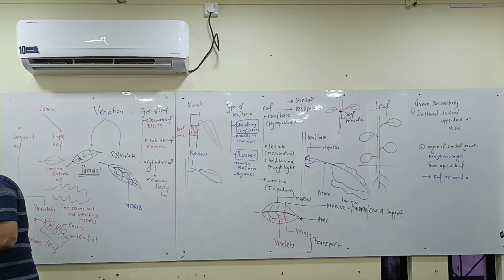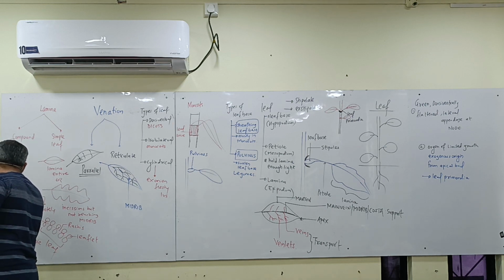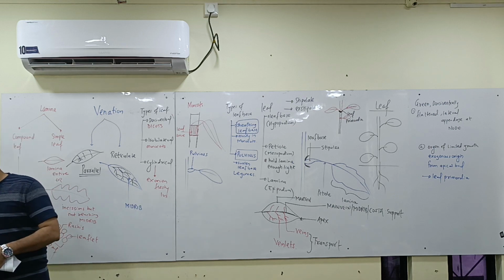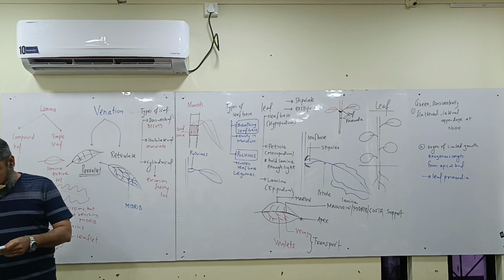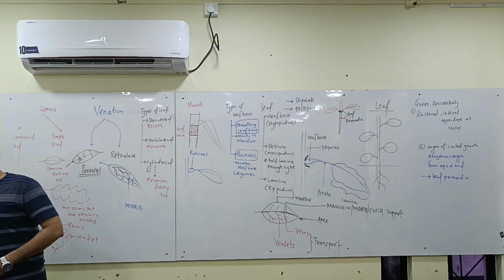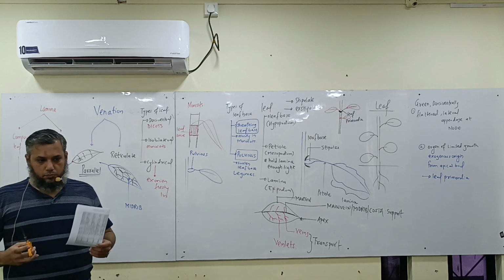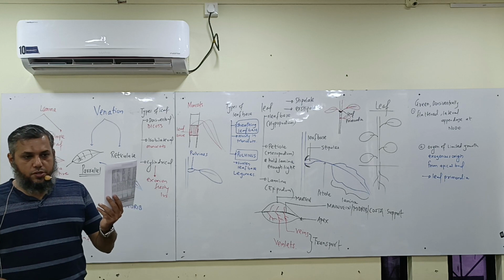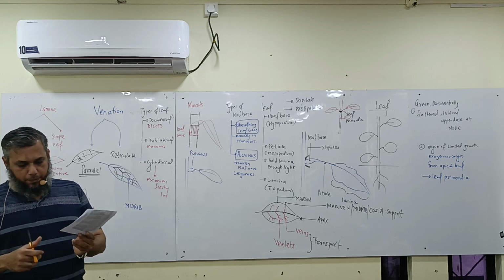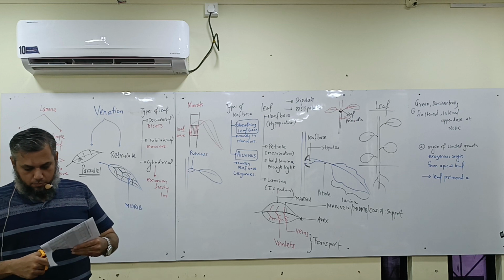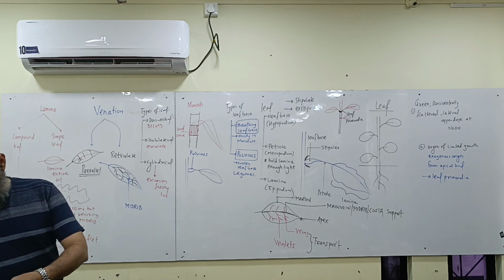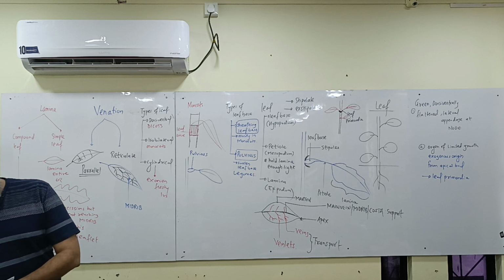Now see another one, which is called a palmately compound leaf. What will we call it? Palmately compound leaf. So who is this? Leaf. So I'll figure that out later. Okay.